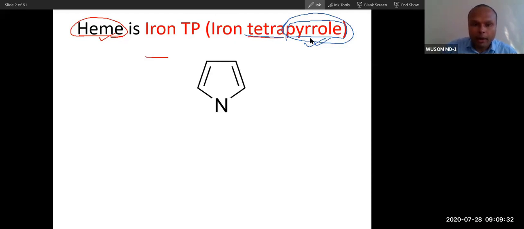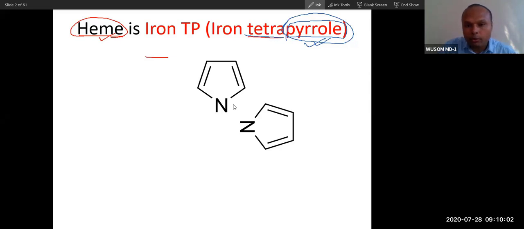So this is pyrrole. You can see this is a pentane ring with one nitrogen. It is an unsaturated pentane ring with two double bonds, with one nitrogen. This is a very important molecule. If you understand this, you will understand whole heme synthesis. You will understand heme, and you will memorize it as well. So you can see this is a tetrapyrrole ring. Actually, heme is synthesized from this tetrapyrrole ring.